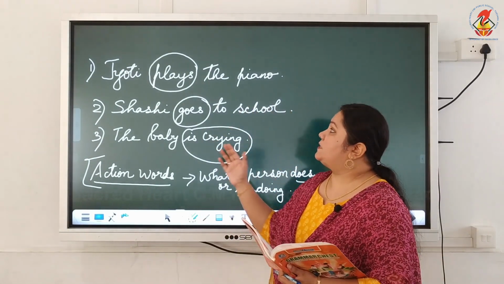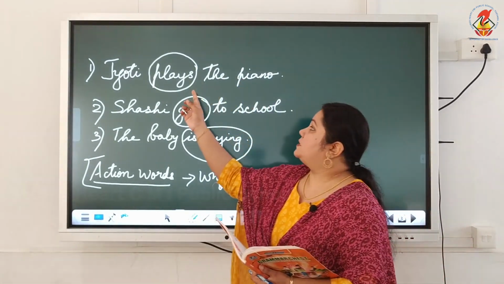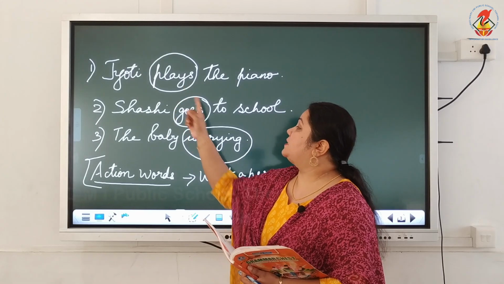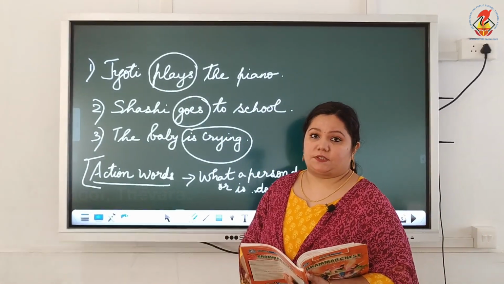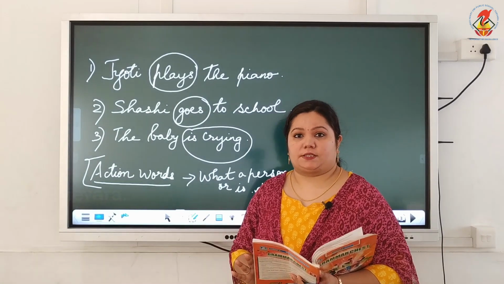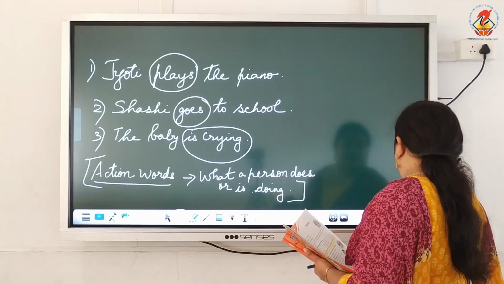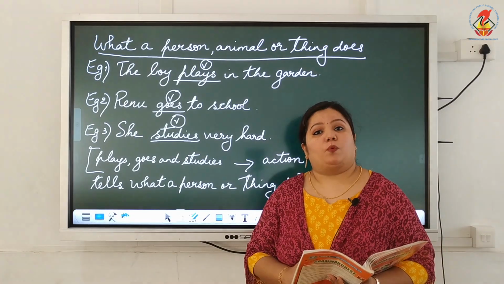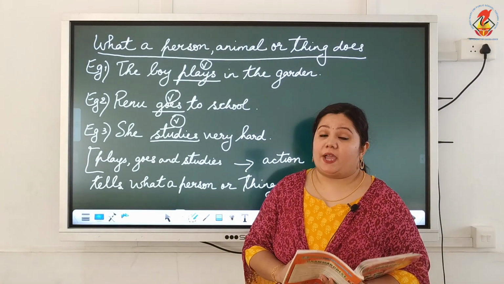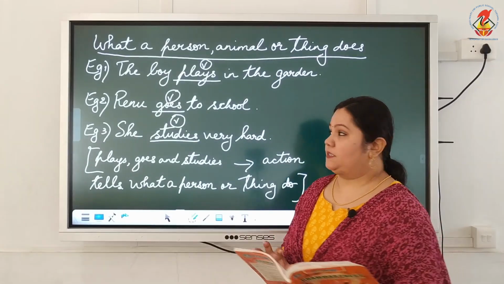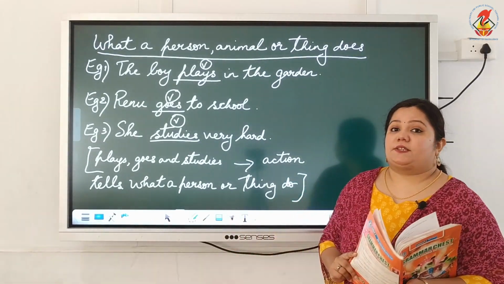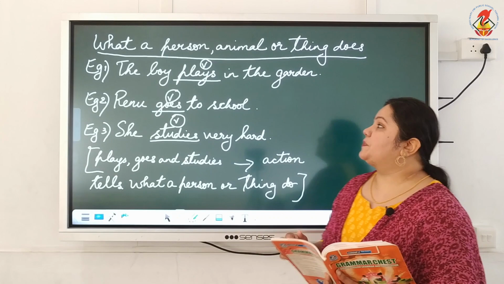So in these sentences, I have circled the words that are basically the verbs of the sentence. I hope you understood that. Every sentence will have verbs in it and we have to identify exactly which are the verbs in a particular sentence. Now in detail let us learn more about it.